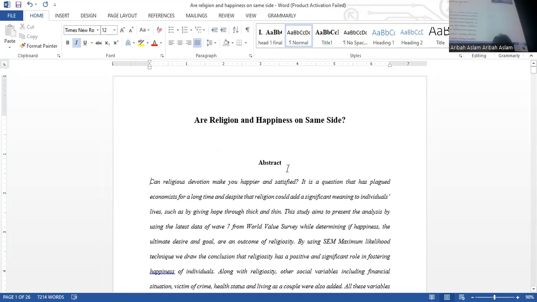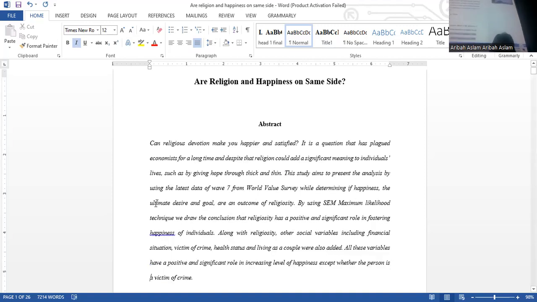The abstract would, in the first line, tell about the issue, your objectives, the novelty of the study, and the technique that you will be using. So these 3 to 4 things are going to come in your abstract. Followed by that, you're going to have keywords.